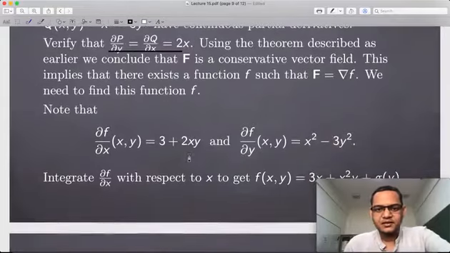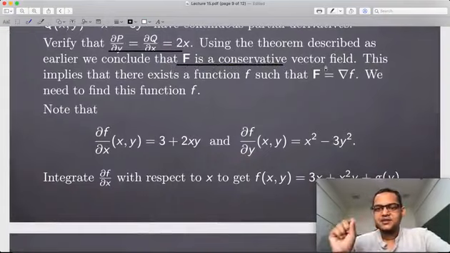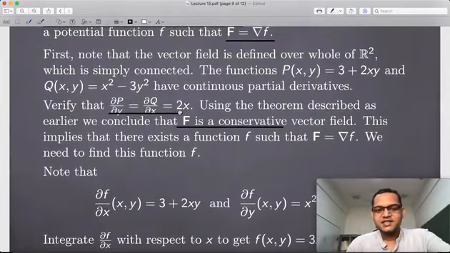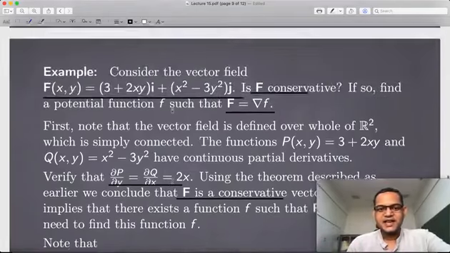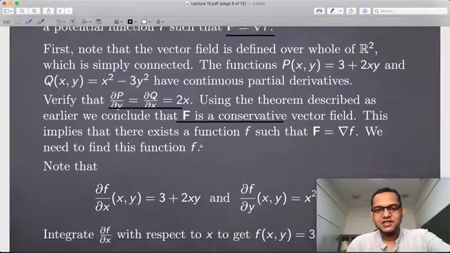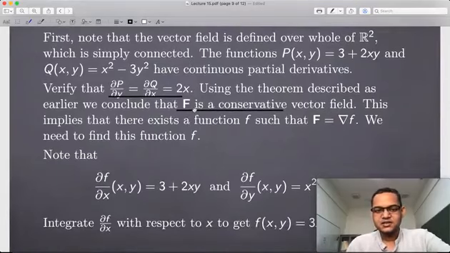Okay. Yeah, and then we conclude immediately that the vector field is conservative. Whenever you see this kind of question in your exam, if you just say that this happens, then you have to refer to the theorem which you are using here. I can say that this theorem is written upstairs, but you are not going to have that theorem written in your answer sheet. So when you conclude, you state that theorem, what theorem you are using, and under what conditions that theorem is applicable.